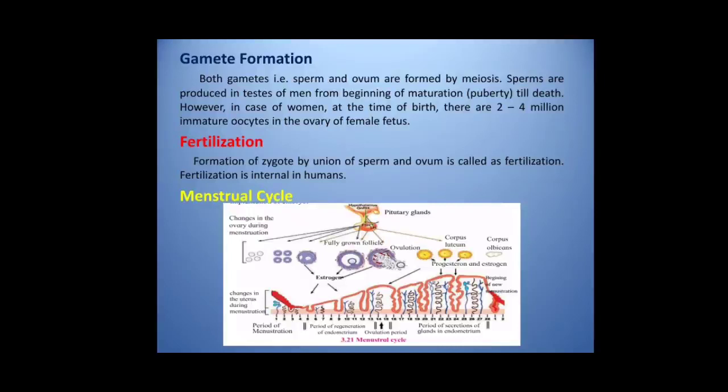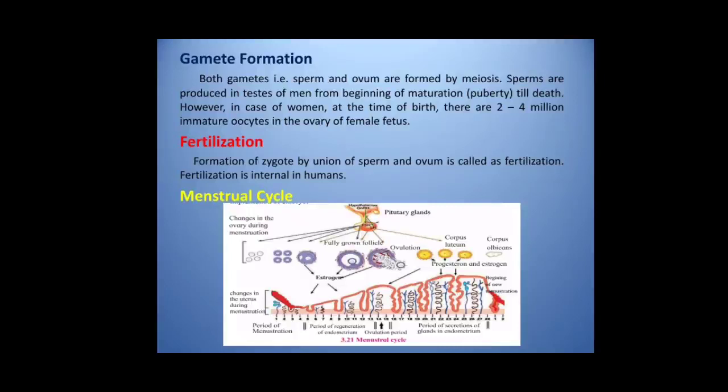Menstrual cycle. The menstrual cycle is a natural process controlled by four hormones: follicle stimulating hormone FSH, luteinizing hormone LH, estrogen and progesterone. One of the several follicles, that is a fluid-filled sac-like structure in the ovary, starts to develop along with the oocyte, that is the egg, present in it.